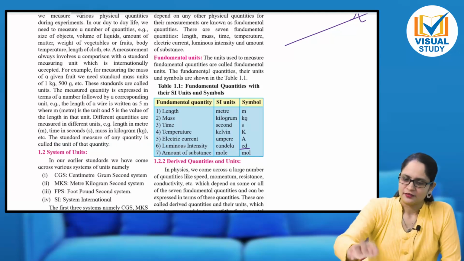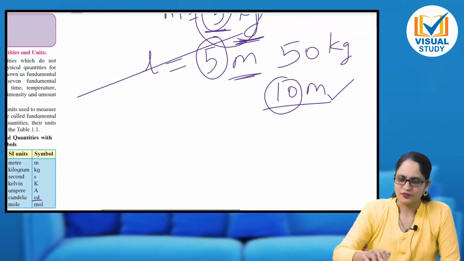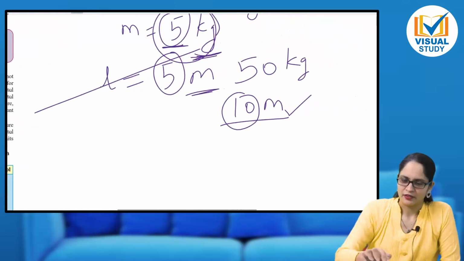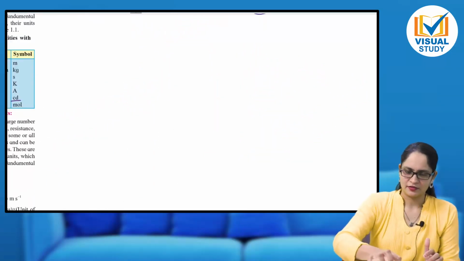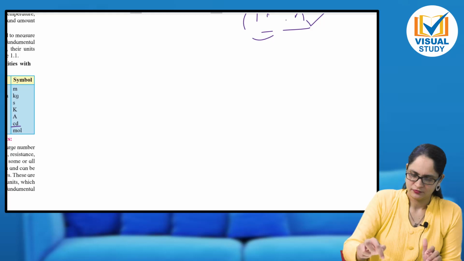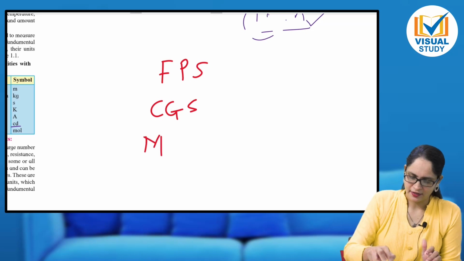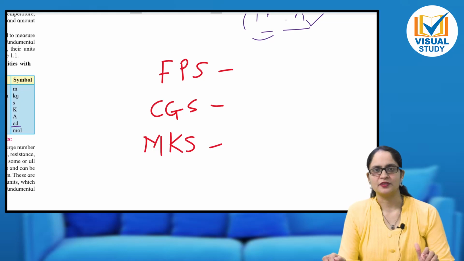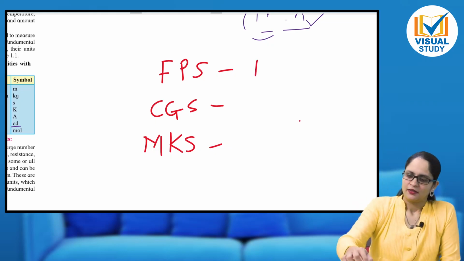There are 3 systems of unit which were in use over the world. FPS, CGS and MKS. These are three systems of unit. Let us see one by one.